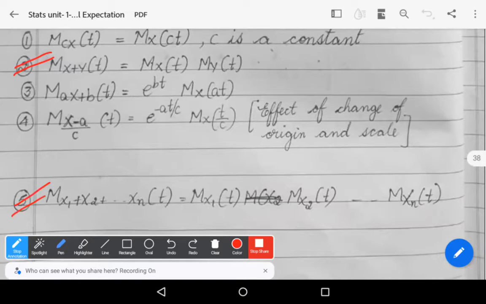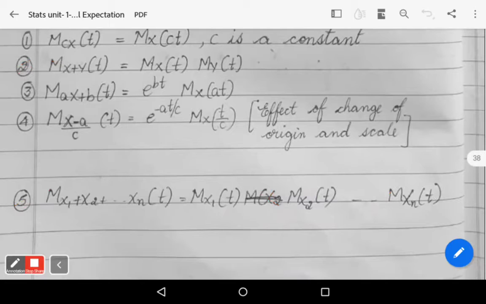Here we use n random variables: Mx1 plus x2 plus and so on xn of t is equal to Mx1 of t into Mx2 of t into, and so on, into Mxn of t, which is also known as the additive property of moment generating function. Property number 2 and property number 5 are known as the additive property of moment generating function.